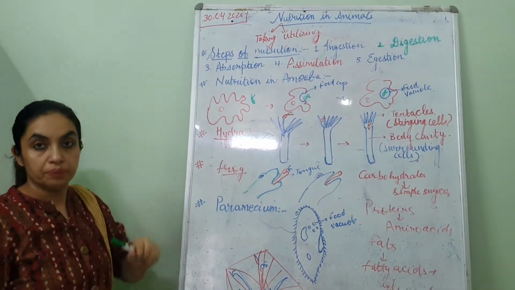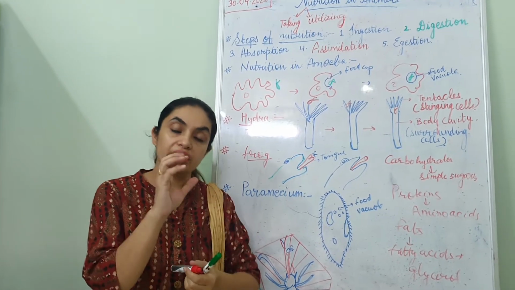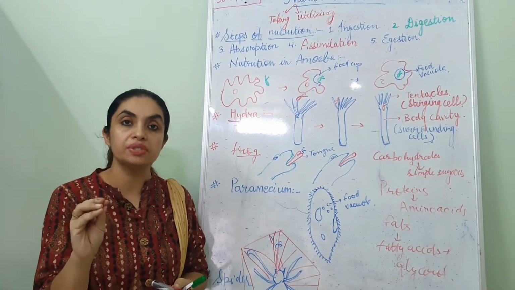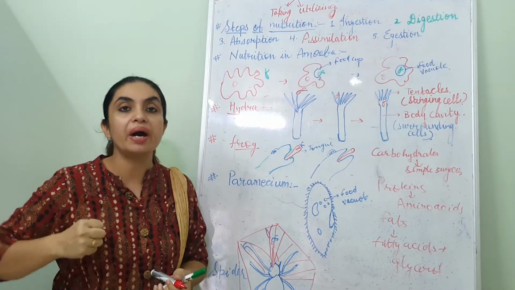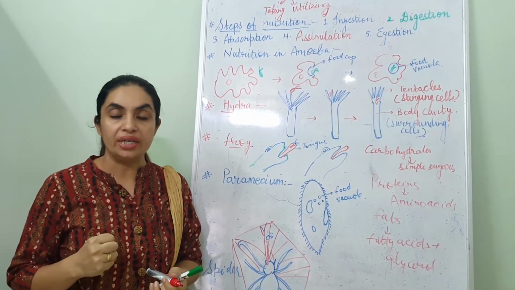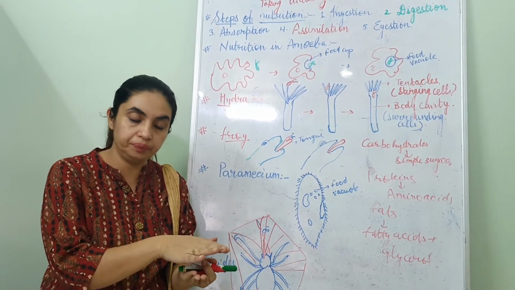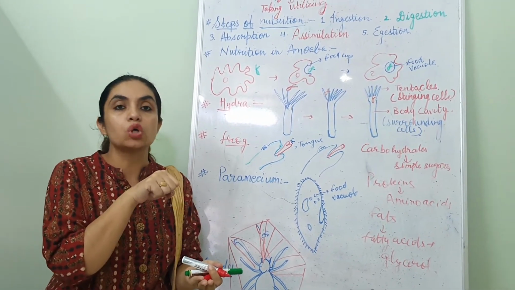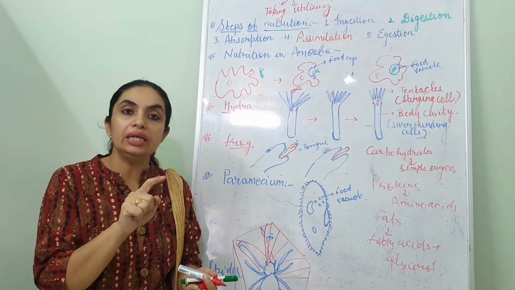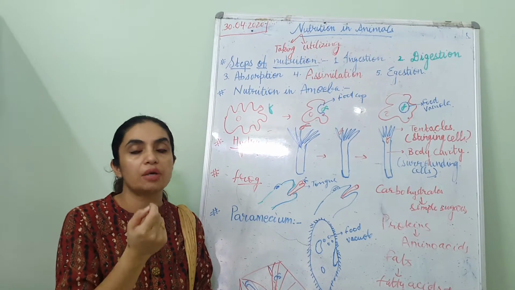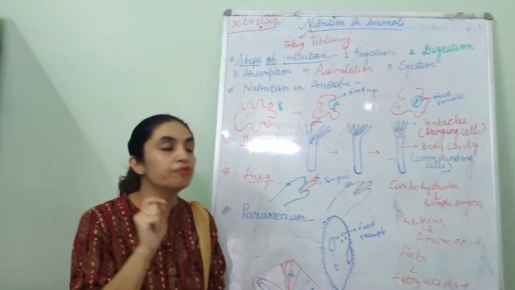Then absorption. When these complex nutrients are broken down into simpler forms, they are absorbed by the cells of the body. Just like when you put a sponge into water, after some time it absorbs the water. Similarly, your cells also absorb the nutrients which are present in simple form.